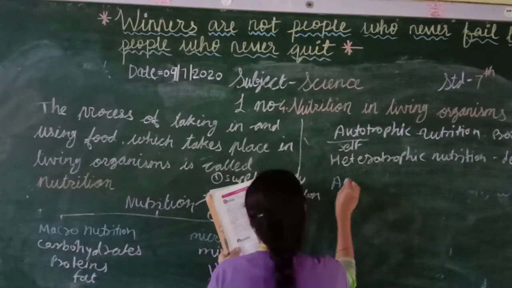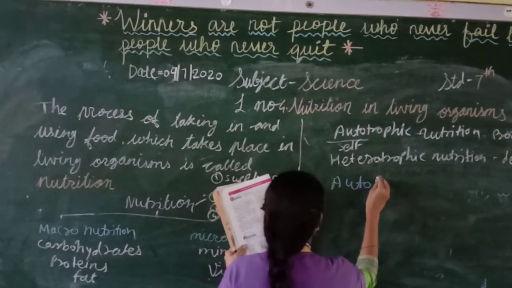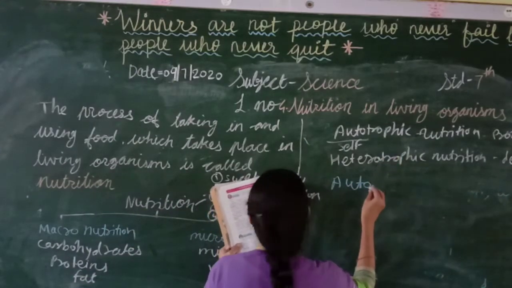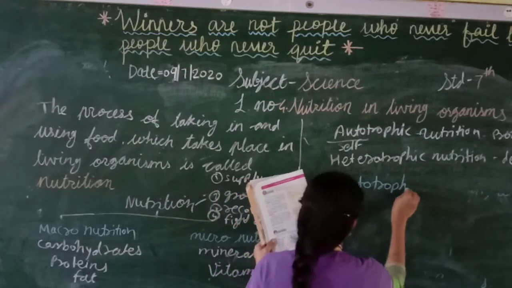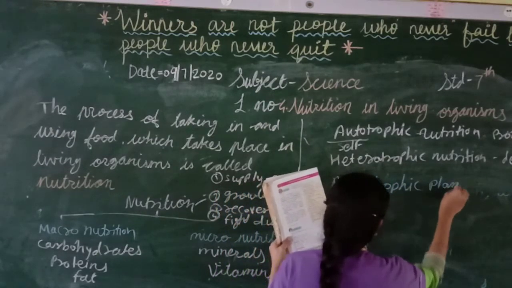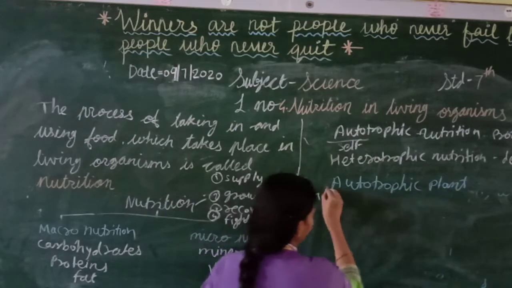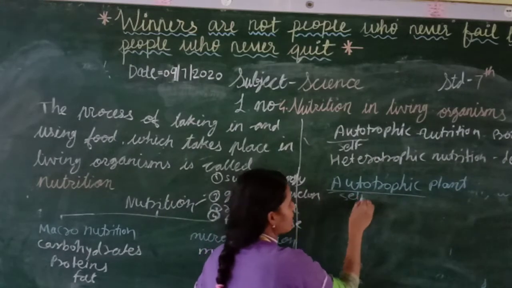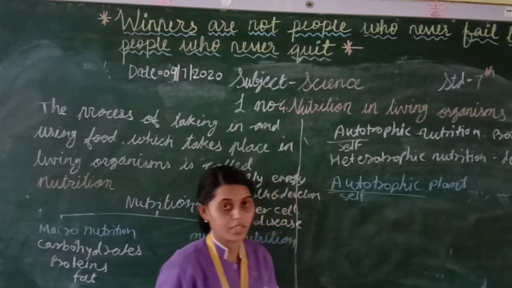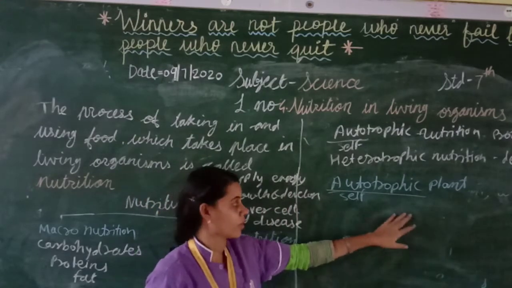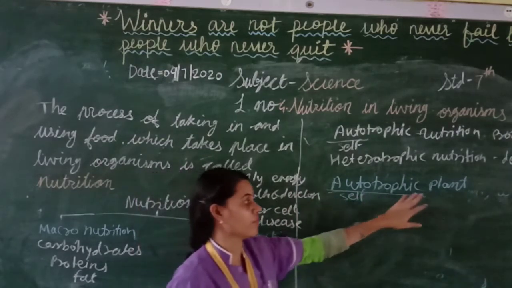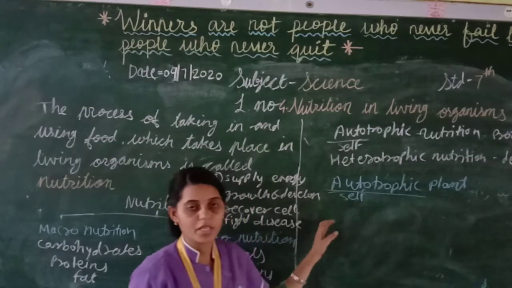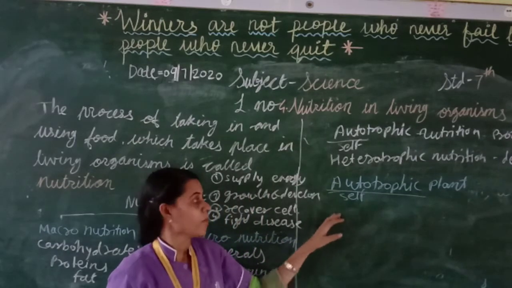So now we learn about autotrophic plants. Some plants can make their own food, so those plants are called autotrophic plants. Students, we can't make our own food.